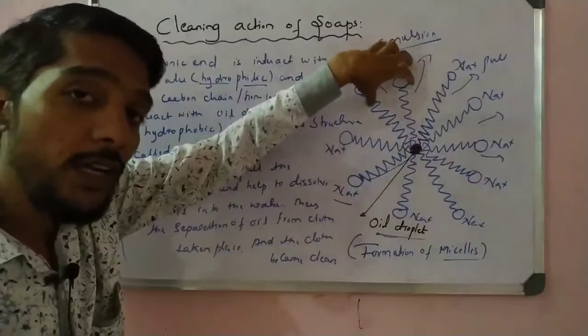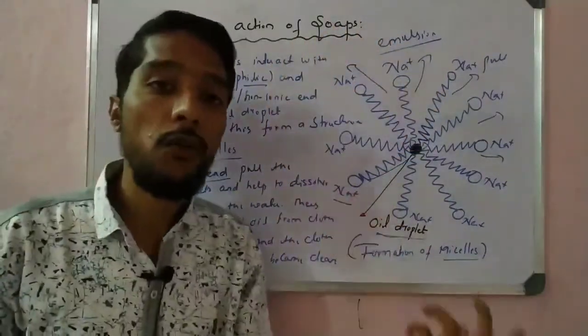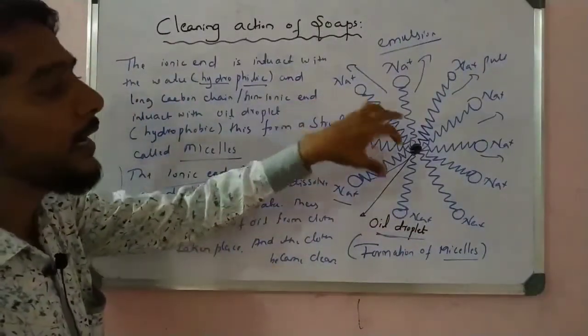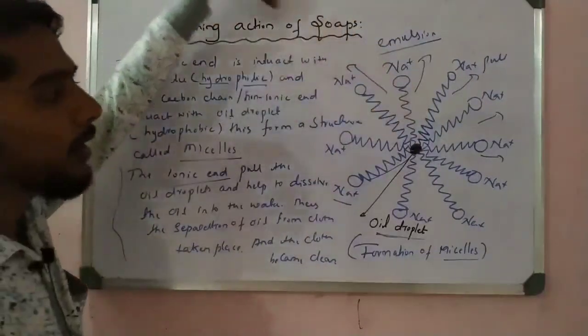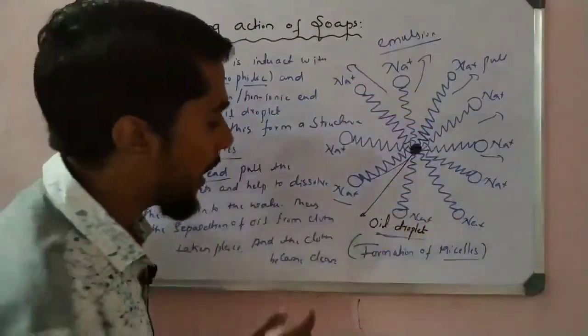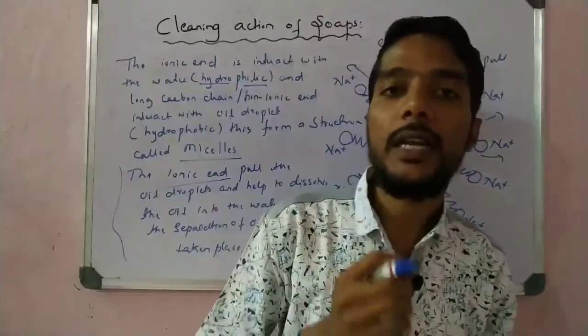One part is hydrophilic, one part is hydrophobic. The hydrophilic part creates an attraction, pulls the droplet in the outward direction towards the water, and that is able to dissolve the oil droplets into the water, and then we observe that the cloth becomes clean. So that is the cleaning action of soap.